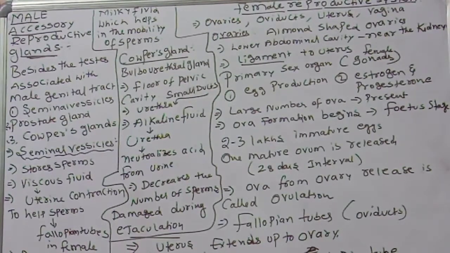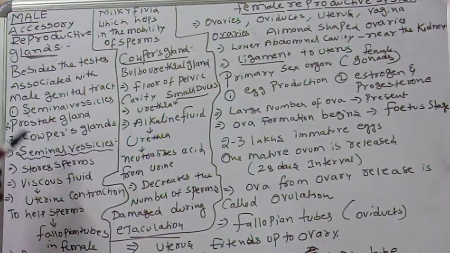Seminal vesicles, what is their main function? Seminal vesicles store the sperms and produce a very important viscous fluid, which stimulates uterine contraction and helps the sperms move forward into the fallopian tubes of the female.